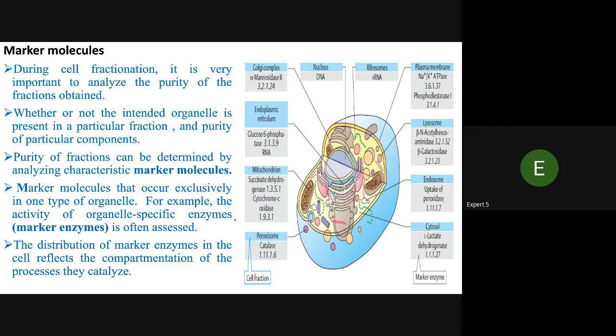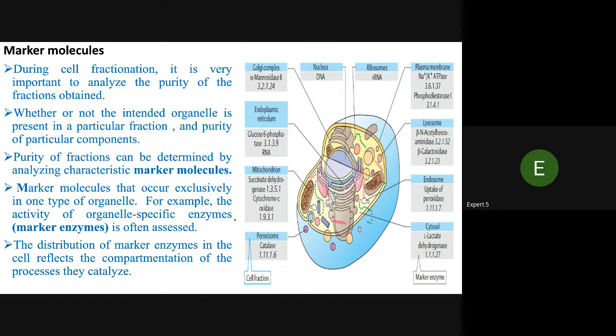For the endoplasmic reticulum, it is glucose-6-phosphatase and RNA. In mitochondria, there is succinate dehydrogenase and cytochrome C oxidase. Peroxisomes have catalase as their marker, and the plasma membrane has sodium-potassium ATPase and phosphodiesterase. In lysosomes there is beta-N-acetylhexosaminidase and beta-galactosidase. In endosomes, uptake of peroxidases, and in the cytosol there is L-lactate dehydrogenase.